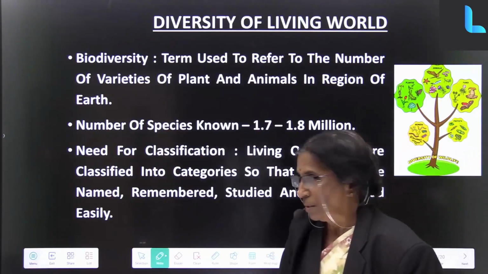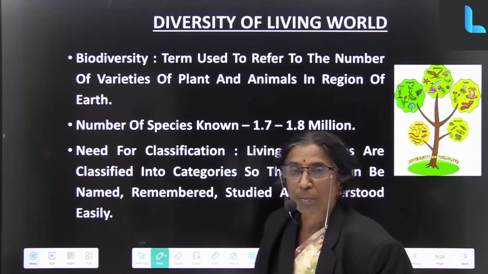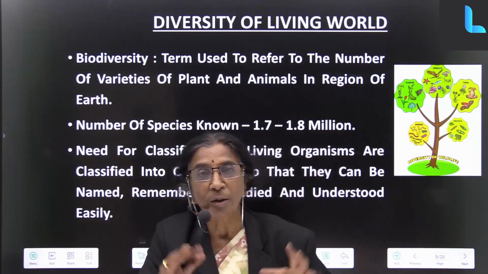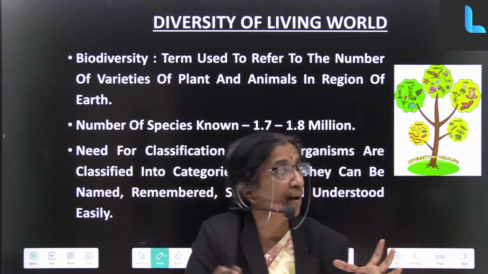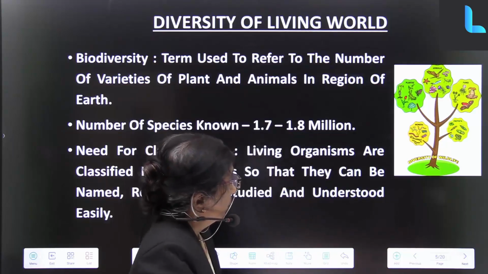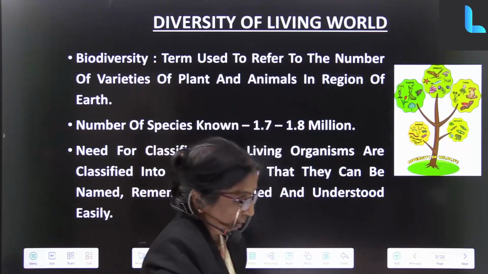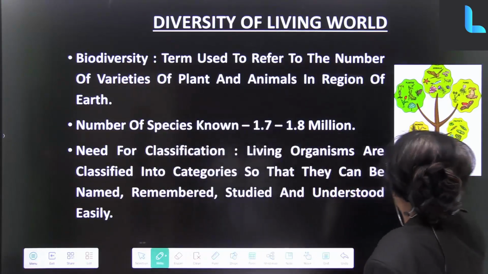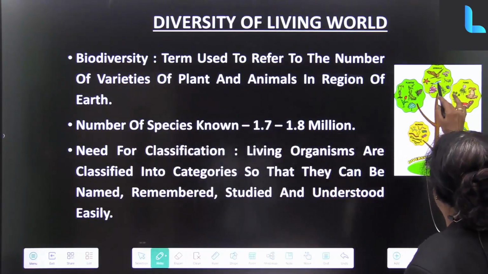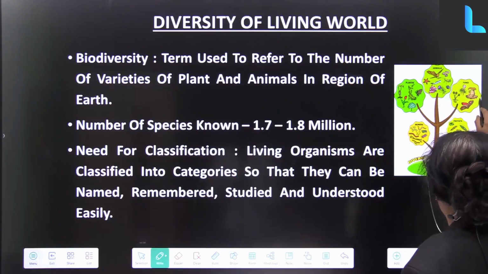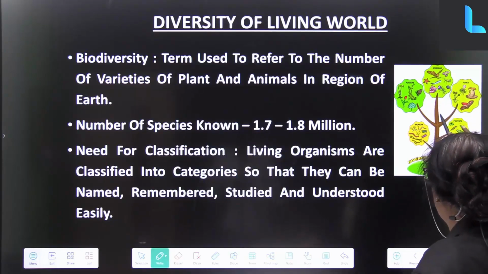Now all these living beings are grouped, classified. Now you can see in the picture there, in the background, you find plants, Plantae, Animalia, Fungi, Protista, Monera.